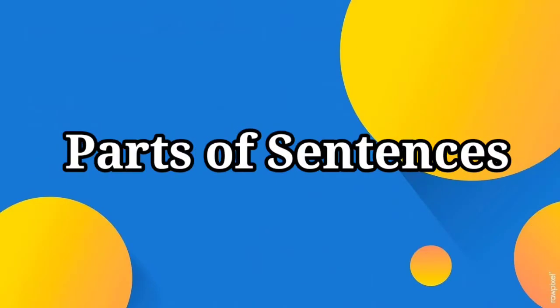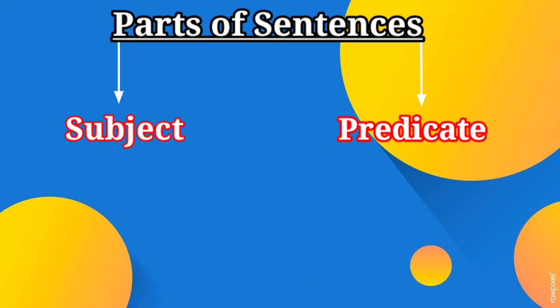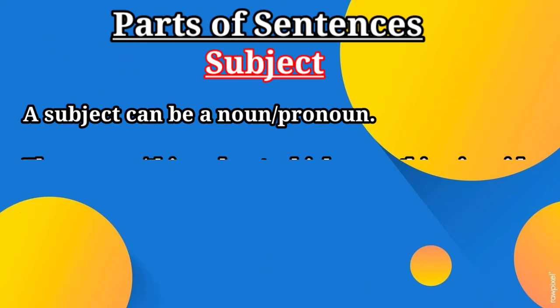So come to our topic, children. Every sentence has 2 parts. Remember, every sentence has 2 parts. One is subject, another one is predicate. At first, let's discuss the subject. How do you know which word indicates a subject in a sentence? Listen, a subject can be a noun or a pronoun.